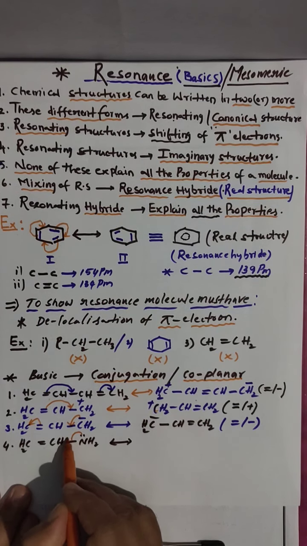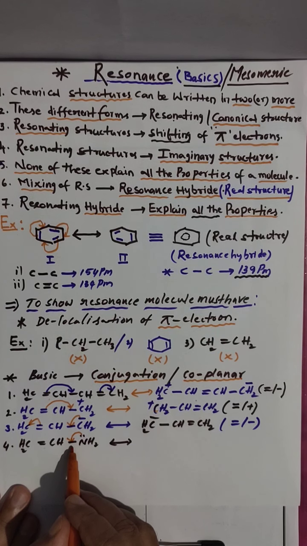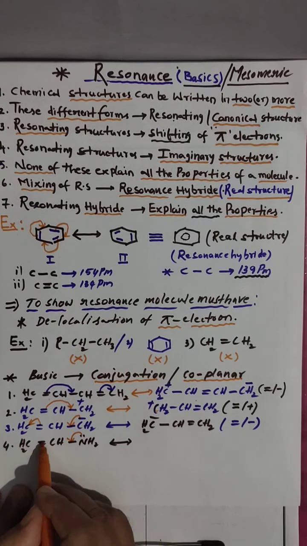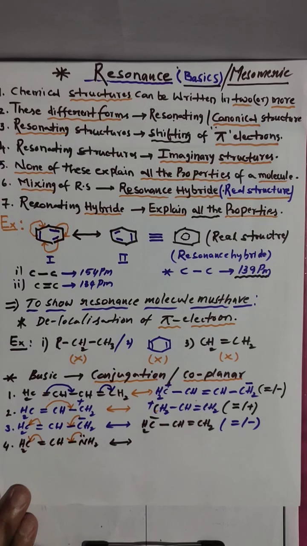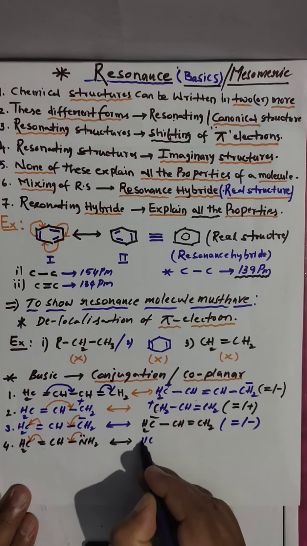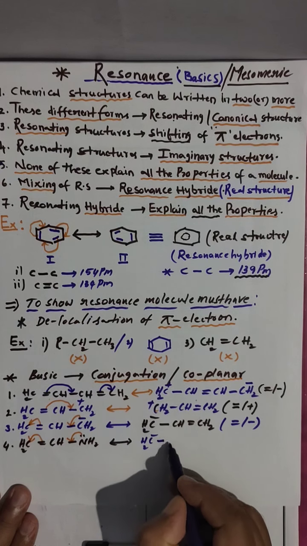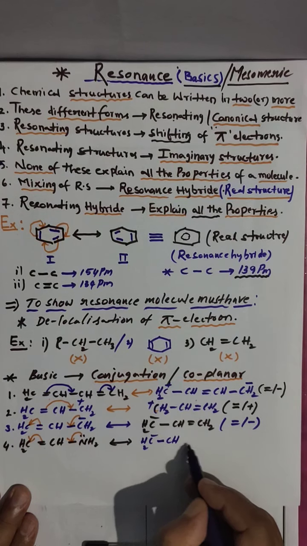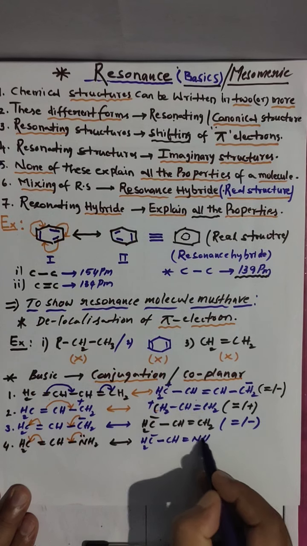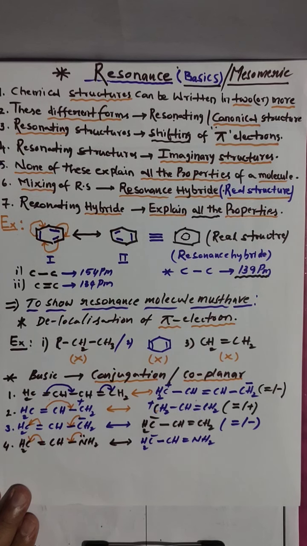Extra electrons will be shifted to here. Double bond 4, 5, immediately this bond is shifted to here. So from high electron density to low electron density we have to shift. Then CH2, we shifted here. We got negative charge. Single bond CH, double bond NH2. Nitrogen gave an electron, that's why plus, and the carbon took an electron, minus.